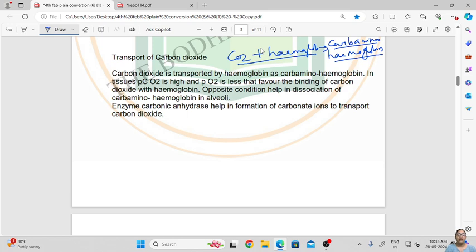The enzyme carbonic anhydrase helps in the formation of bicarbonate ions to transport carbon dioxide. So here the enzyme carbonic anhydrase helps in the formation of bicarbonate ions, which will help in the transport of carbon dioxide, and this is how carbon dioxide is transported inside our blood.